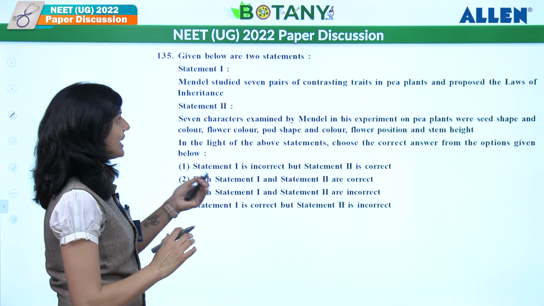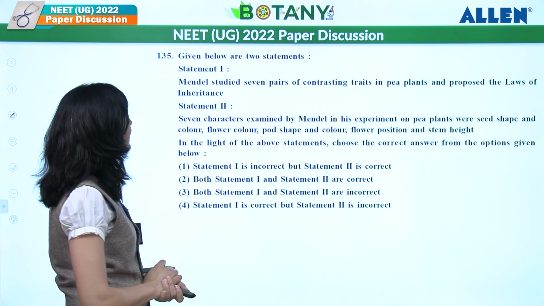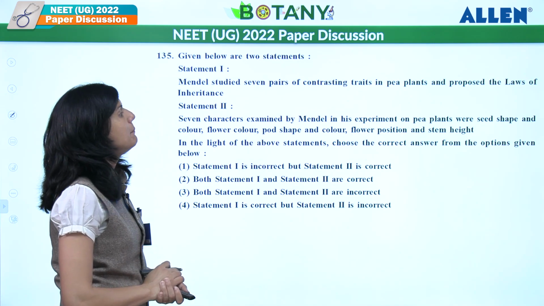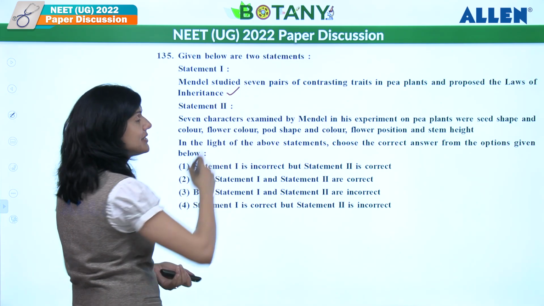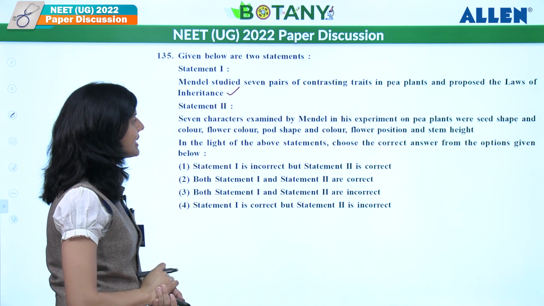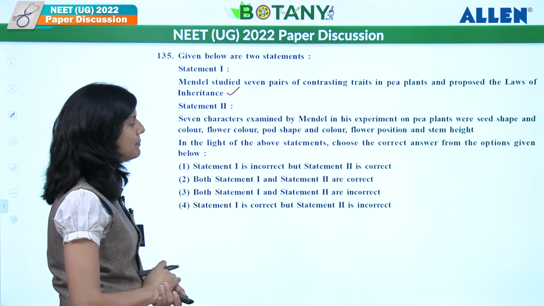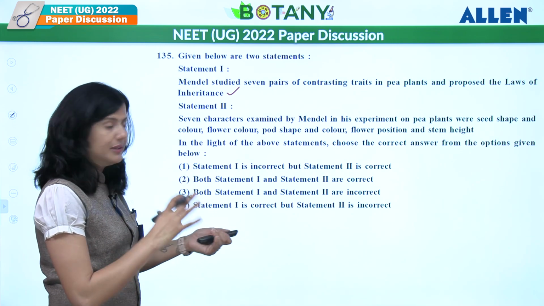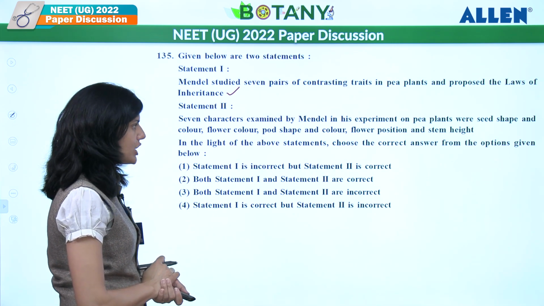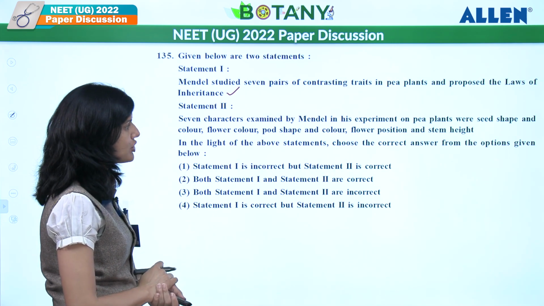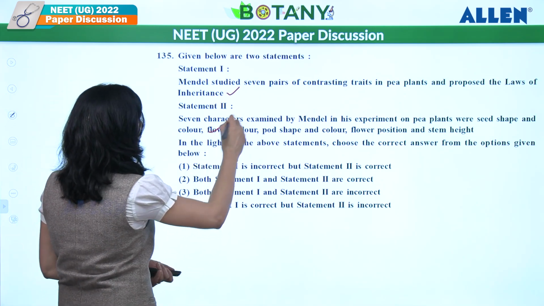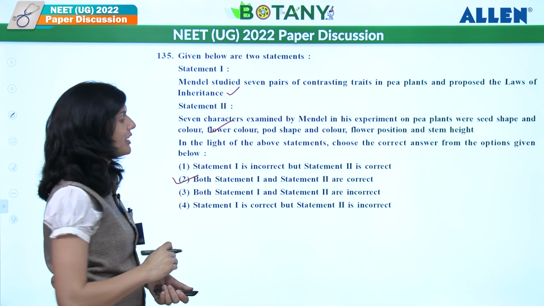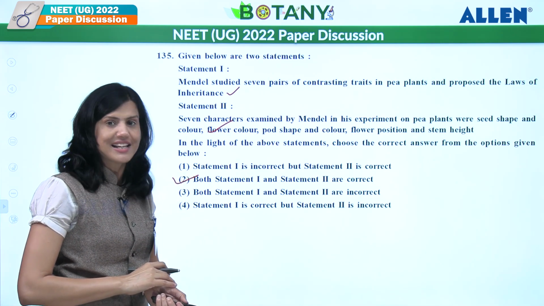Now let's see, again we have to find out the right statement. Mendel studied 7 pairs of contrasting traits in pea plant and proposed the laws of inheritance, correct. 7 characters examined by Mendel in his experiment on pea plant were seed shape and color, seed color, flower color, pod shape and pod color, flower position and stem height, correct. So both of these statements are correct over here. So both statement 1 and 2 are correct. Answer will go as second.